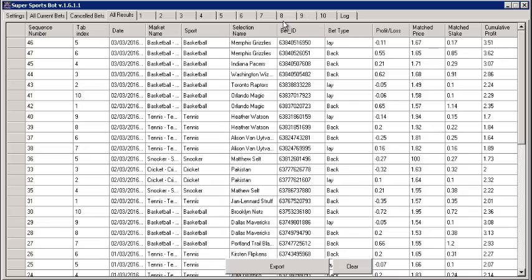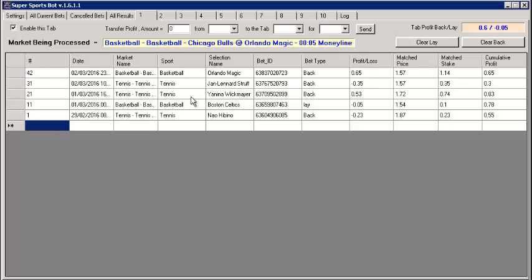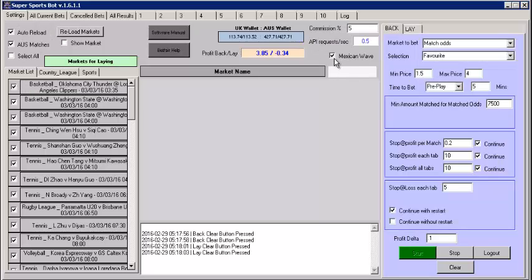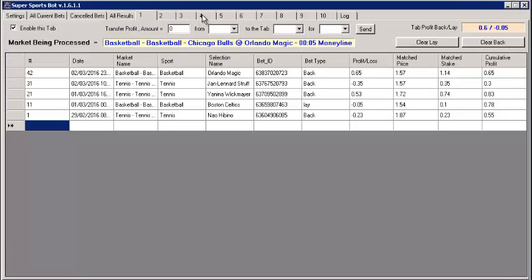The numbers across the top are tabs, and we're looking at tab 1. This shows the bets that have been made in tab 1. What does tab 1 mean and tab 2? It means that because these games are done over a few hours, and cricket can be done over a whole day, we have different tabs. If I just go back to settings for a minute, we have one here called Mexican Wave, and that's ticked. The Mexican Wave means the bets go from tab 1, they have one bet on there, then the next bet's on tab 2, the next bet on tab 3, tab 4, tab 5, etc., until you get to the end, to tab 10, and then it restarts again.